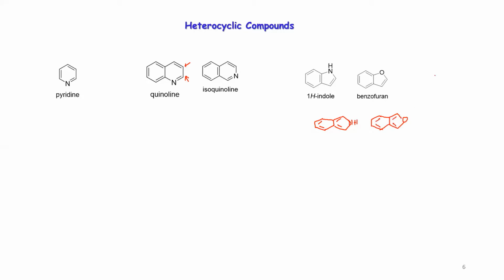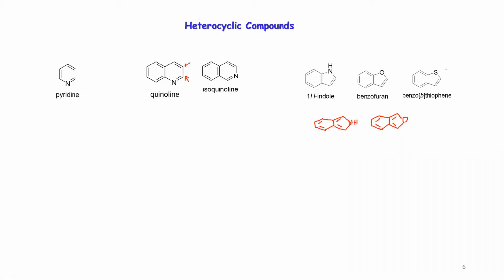So again 2 isomers are possible, but in our syllabus we have only indole and benzofuran. We don't have the chemistry of these 2 compounds. But what we'll try to learn is how we can name this type of compound. Okay, you have benzothiophene also, and it will have a similar number of isomers. So benzothiophene we will also learn.